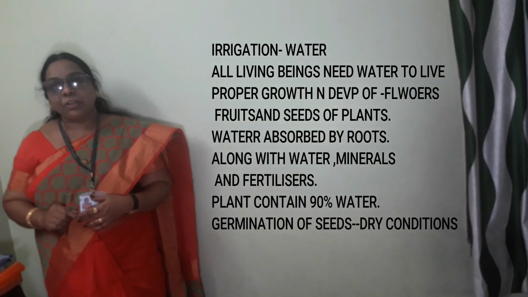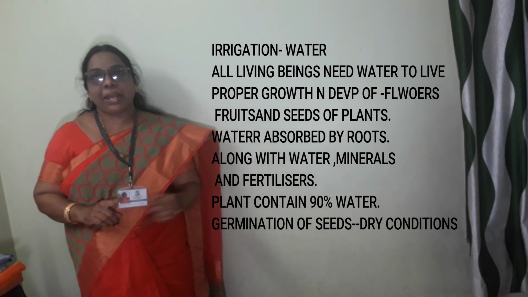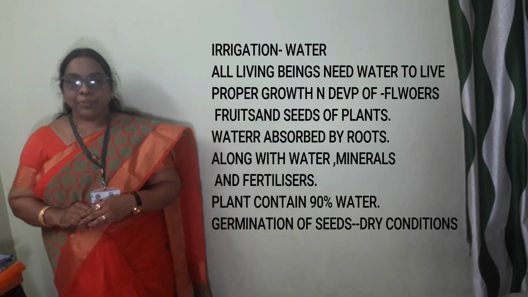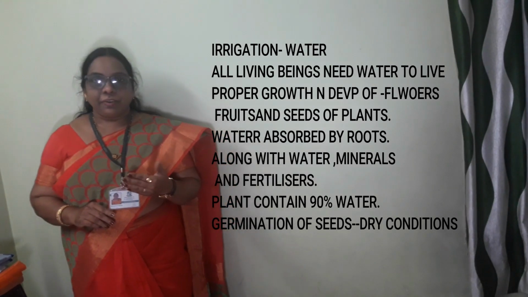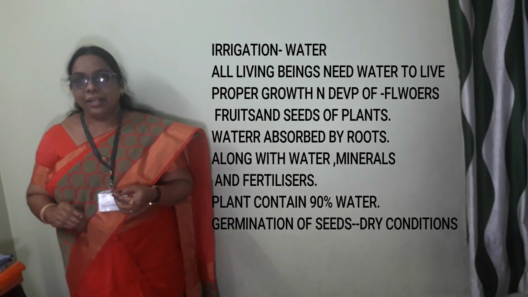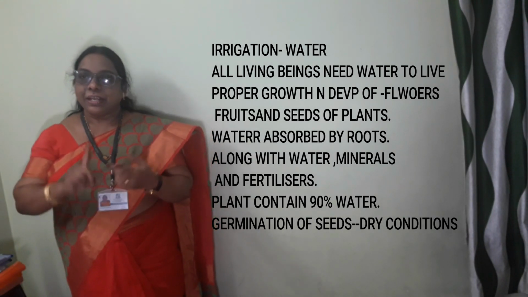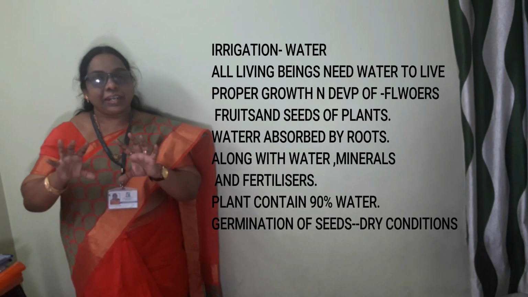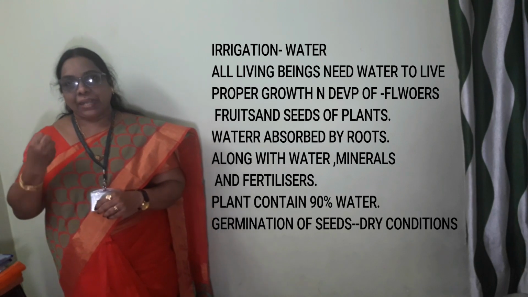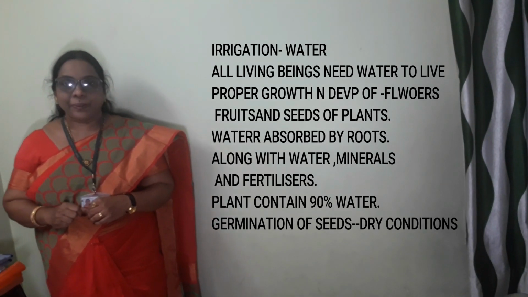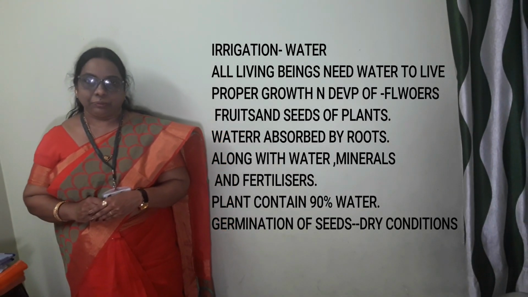For the proper growth and development of flowers, fruits and seeds of a plant, there is a need for water. The water is taken up by the plant's roots. When you give water to the soil, the roots absorb it. The soil also contains minerals, nutrients and fertilizers, which dissolve in the water. That dissolved water is absorbed by the plant with the help of the roots. A plant is about 90% water.